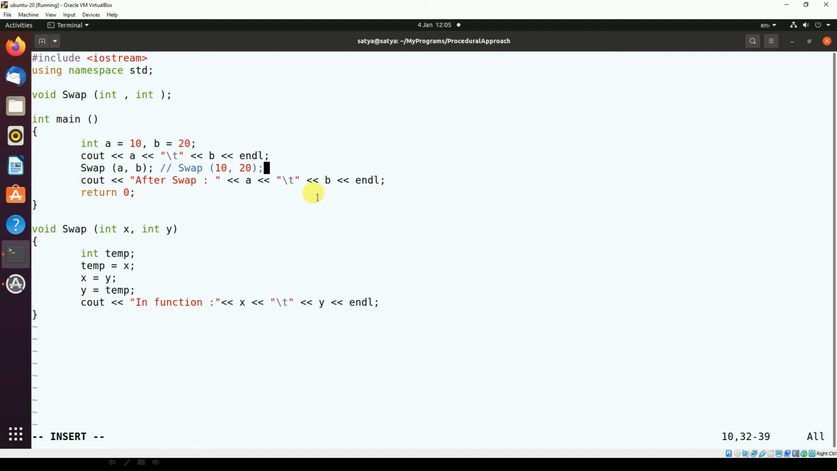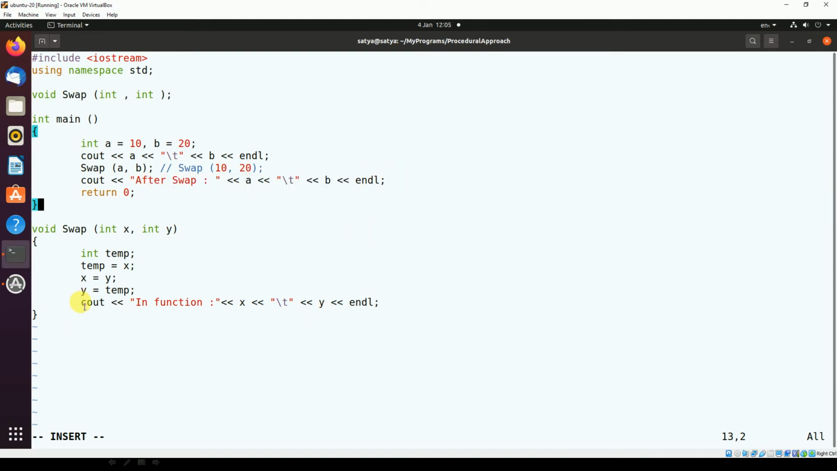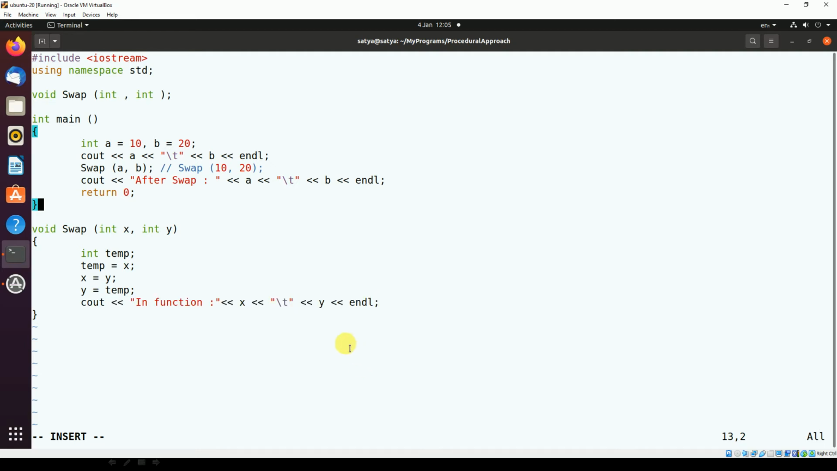So what we are expecting is that the a value has to be swapped to b and the b value has to be swapped to a. So after swap, we are expecting 20, 10 to be printed. Here we are expecting 10, 20 to be printed, and here 20, 10. In the same way, after swapping in the function also, I am printing the value of x and y. We'll compile this program and see.